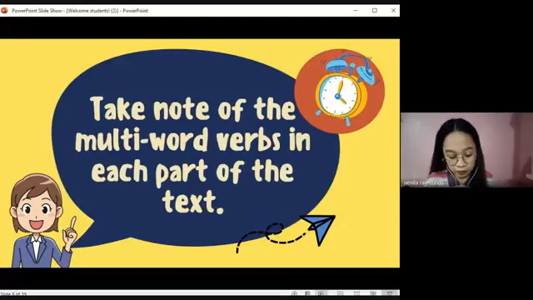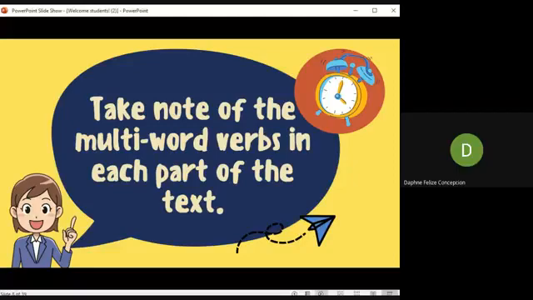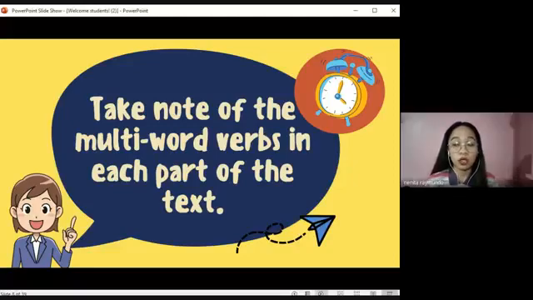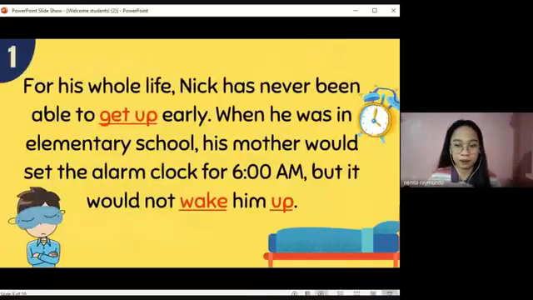Is that clear, Daphne? Yes. So I won't have to call your name to read the text. Remember your part, okay? After me, it's your part, and then after you, I will be reading the part, and then after me is you again. Okay? Okay po. Okay. So let's start reading the story. This is the story about Nick.